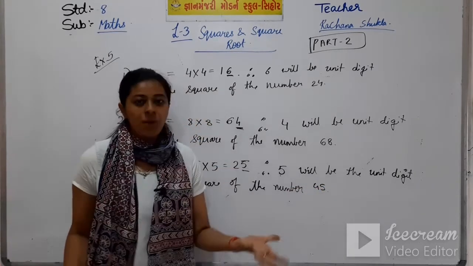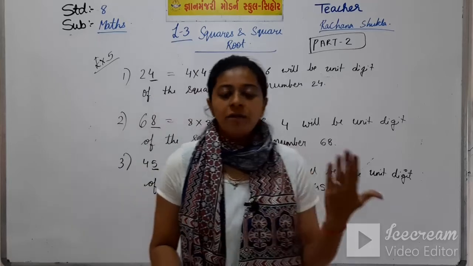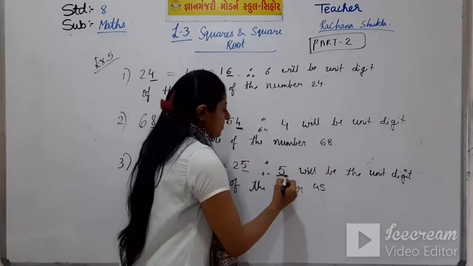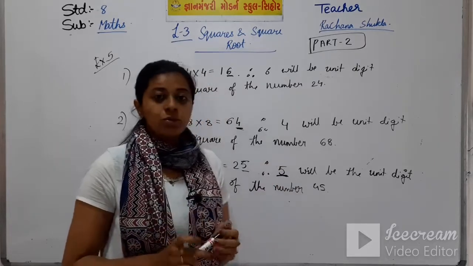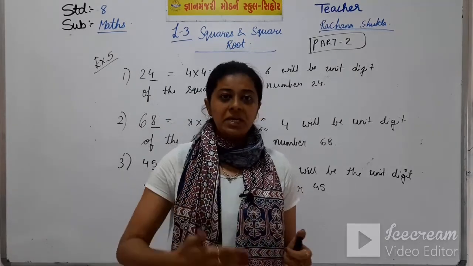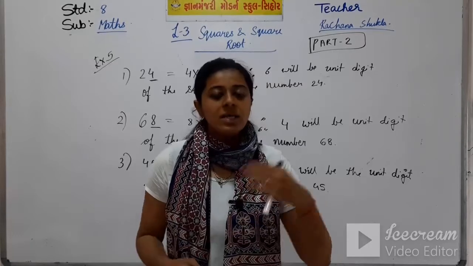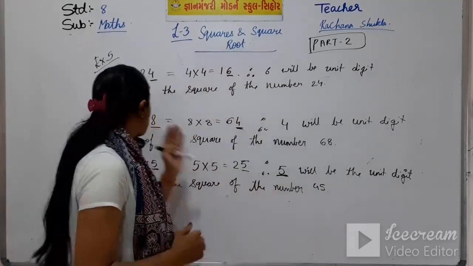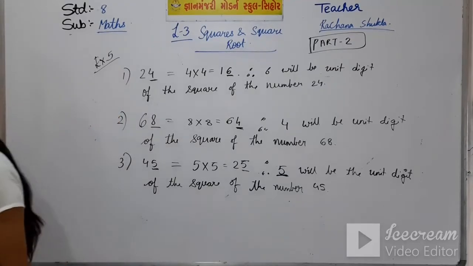So, if you square the number 45, 45 into 45, you get the unit digit as 5. And according to the property, if any number ends in 5, its square also ends in 5. So, with this we have completed example 5.